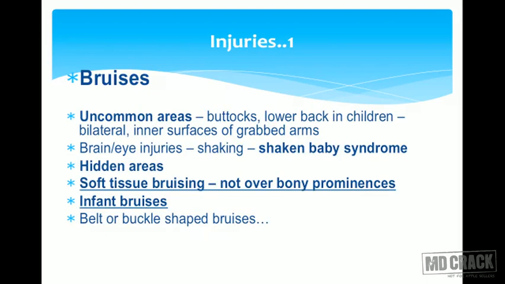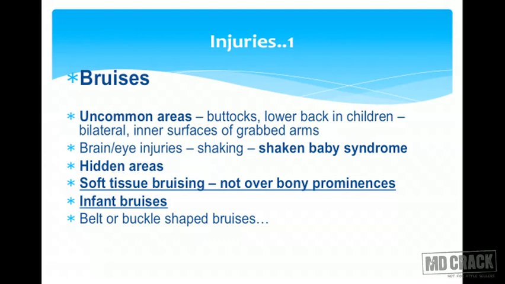Now we move on to the injuries which we come across. First important injury is bruises. Bruises are found in uncommon areas. That's a very important, salient feature of injuries due to abuse. Uncommon areas like buttocks and lower back in children. The injuries might be bilateral and on the inner surface of the grabbed arm. There may be brain or eye injuries produced due to shaking the child, and it's called shaken baby syndrome. The injuries may be present in hidden areas and you need to examine the child carefully.